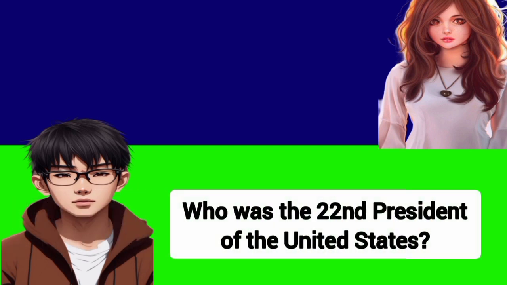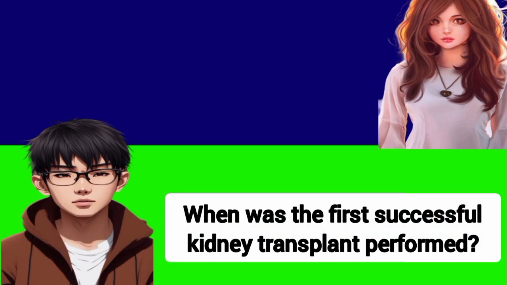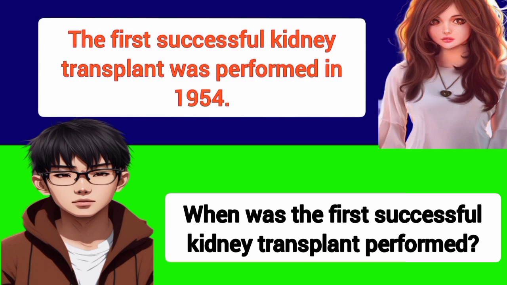Who was the 22nd President of the United States? The 22nd President of the United States was Grover Cleveland. When was the first successful kidney transplant performed? The first successful kidney transplant was performed in 1954.